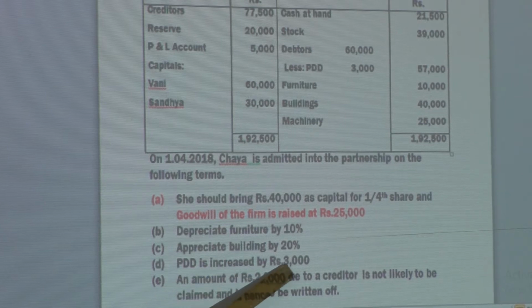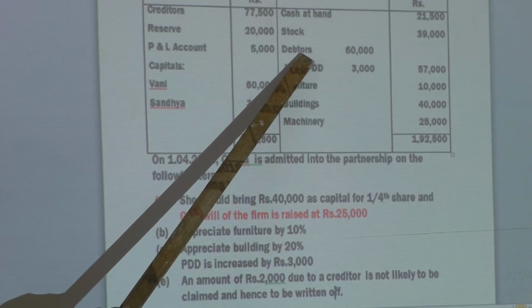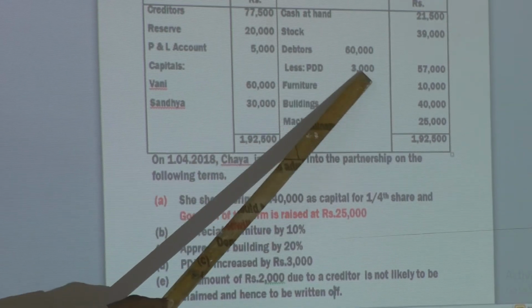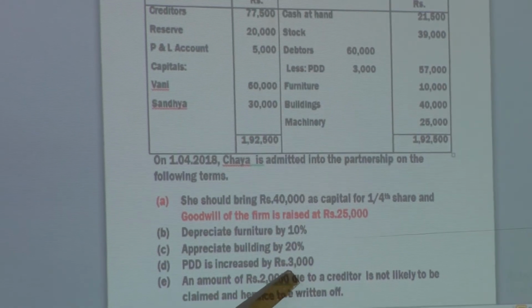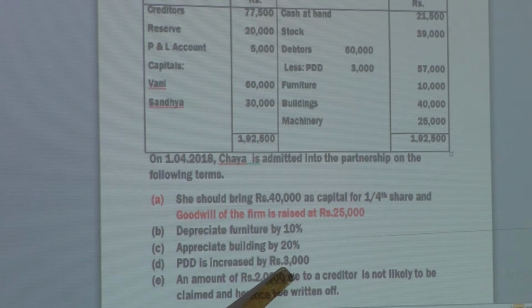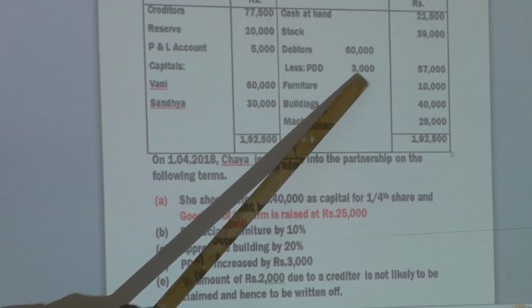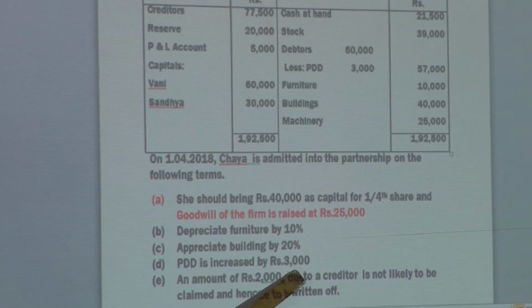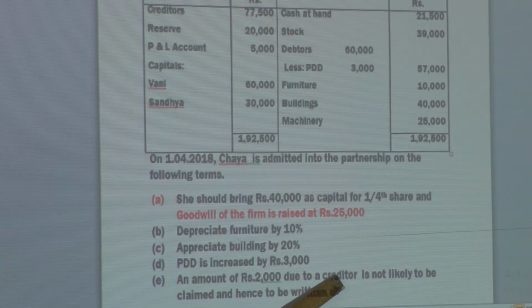PDD increased by 3,000 means before the admission of the partner, in the old balance sheet, debtors 60,000 and old reserve is 3,000. At the time of admission, a further 3,000 increase. PDD increased further. So it is increased by 3,000 means 3,000. So total PDD required is 6,000. Before the admission 3,000, at the time of admission 3,000. Total 6,000.